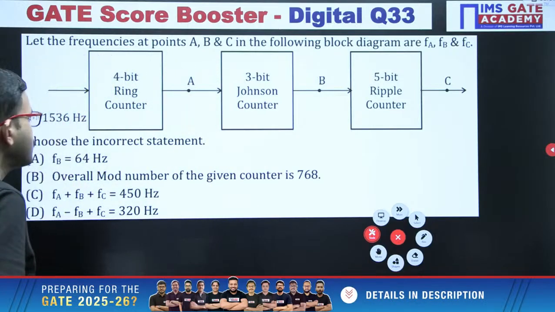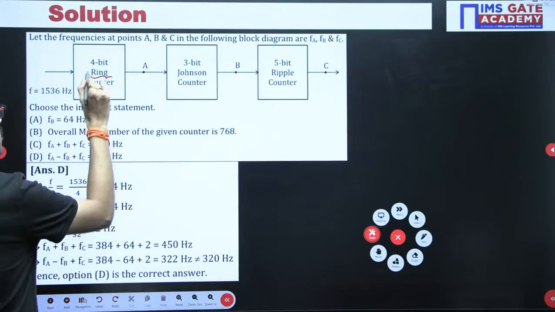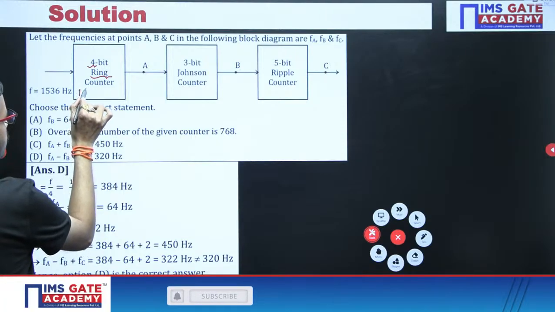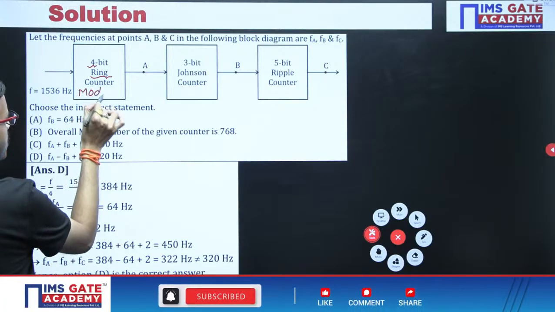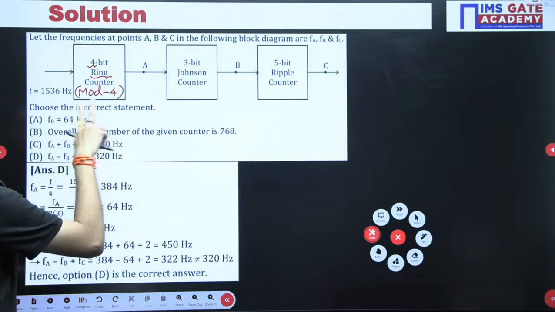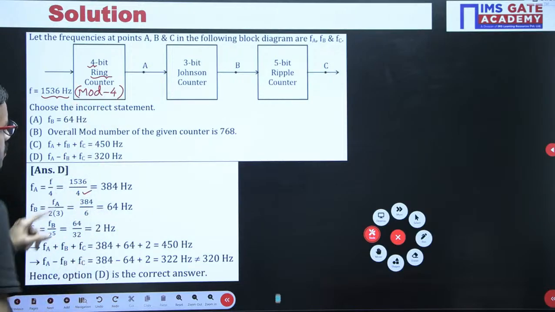For the ring counter, we already mentioned the number of states is the same as the number of bits. So this counter is a mod 4 ring counter. Mod 4 means the incoming signal frequency divided by 4.